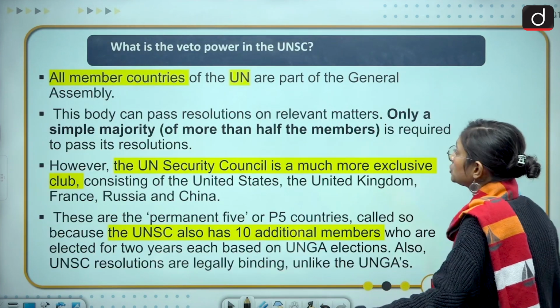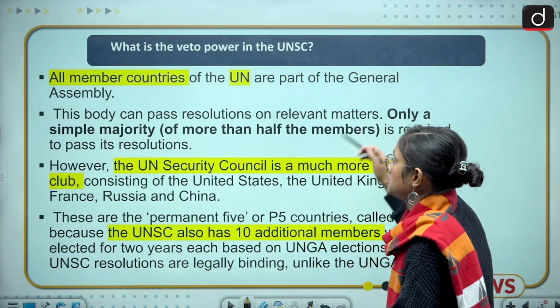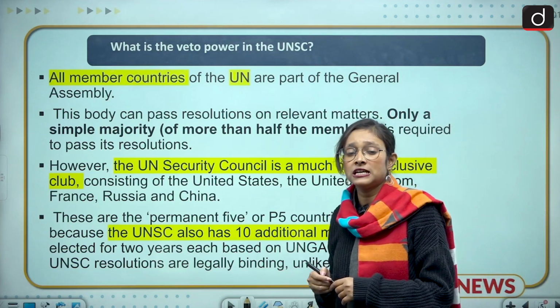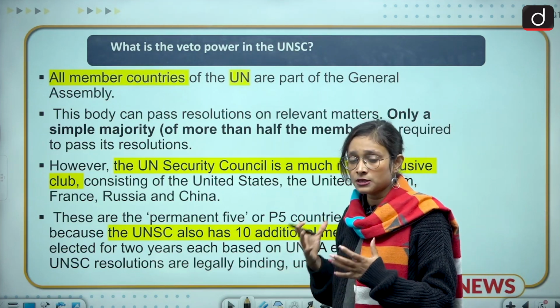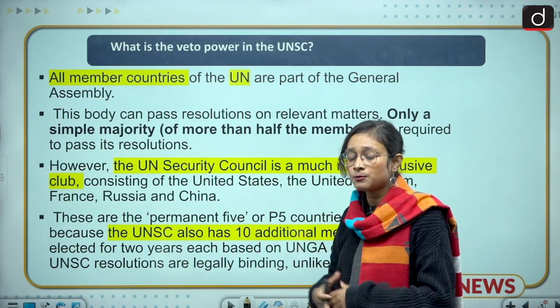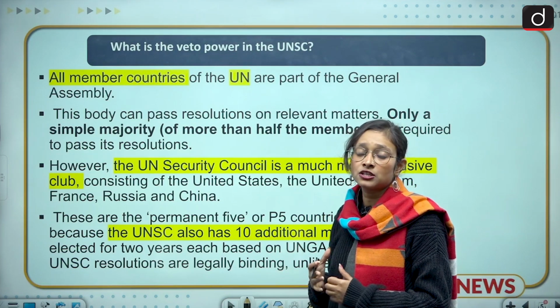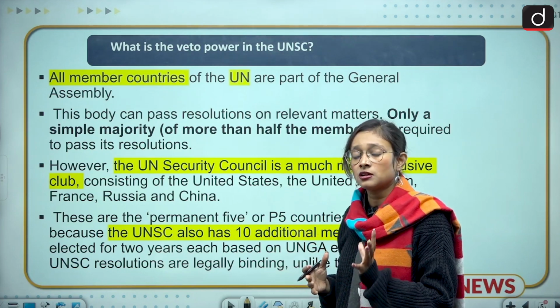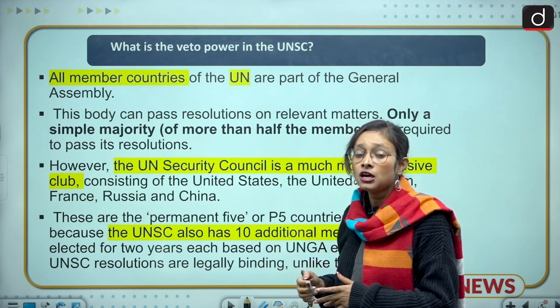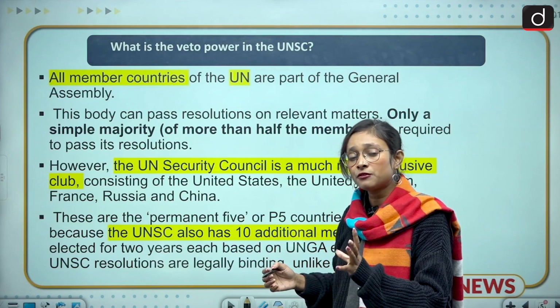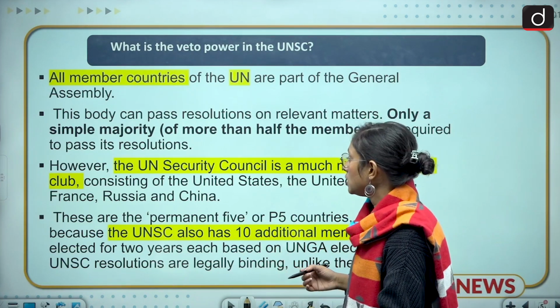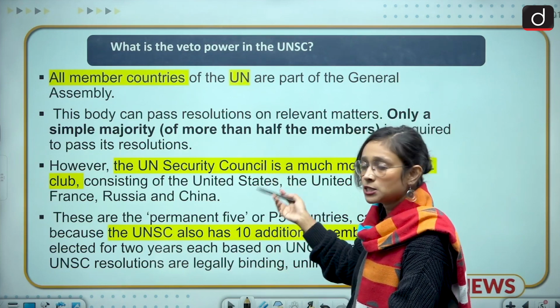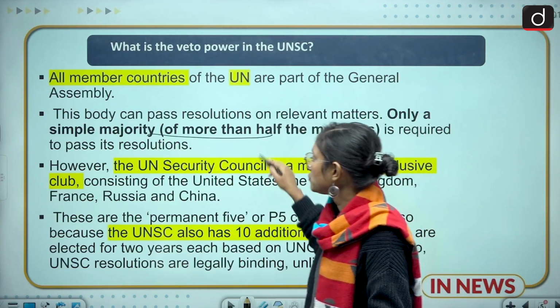The next slide is about what veto power in the UNSC is. In the United Nations General Assembly, all the members are part of the assembly. But when it comes to the United Nations Security Council, we have 5 permanent members and 10 non-permanent members for 2 years. The resolution can be passed by a simple majority. I have already told you.